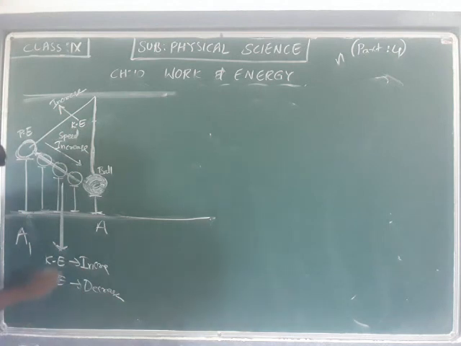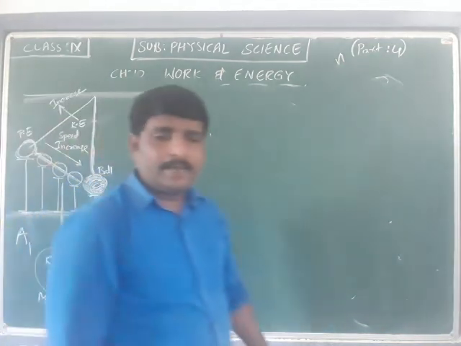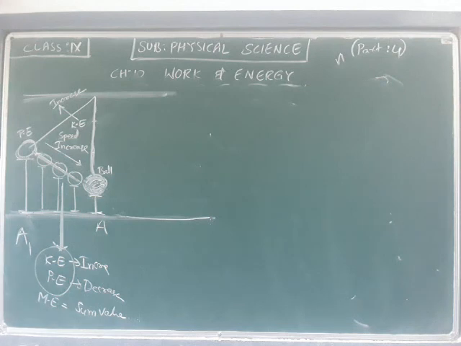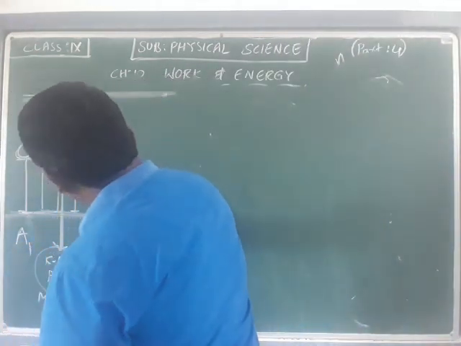If you add these two, the mechanical energy is some value.